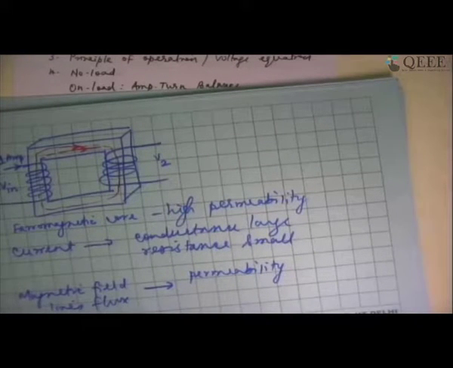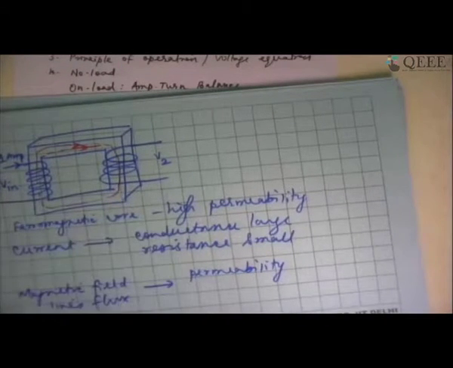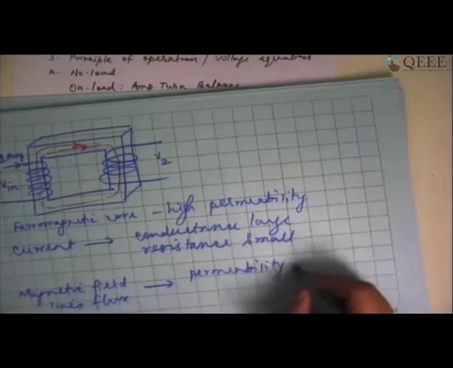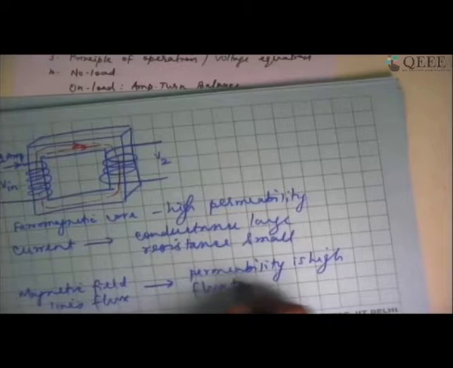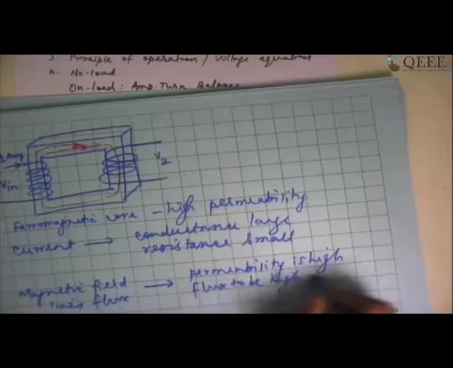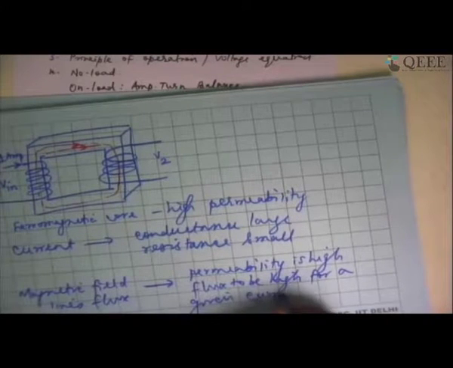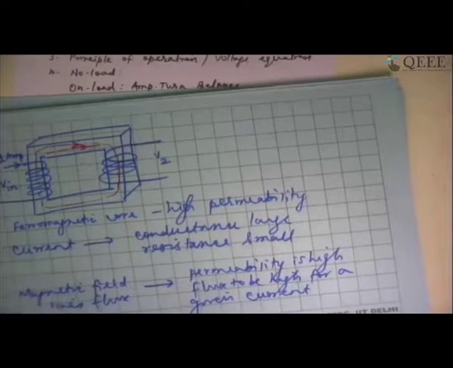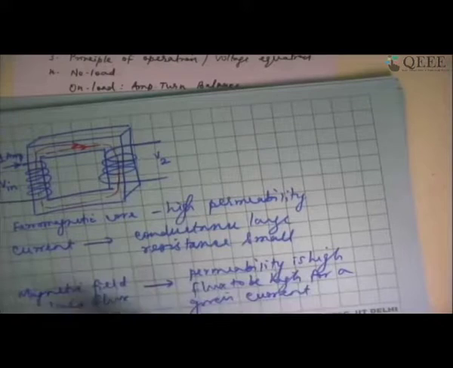Whereas if I have a non-ferromagnetic material, maybe wood or something, I'm going to have a very, very small number of flux lines. So if the permeability is high, I'm going to have high flux for a given current. Due to the current flowing through the coil, I'm going to have an induced flux, and that induced flux is going to be high if the permeability is high.